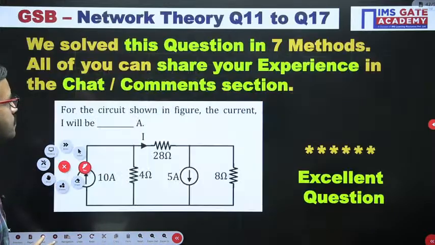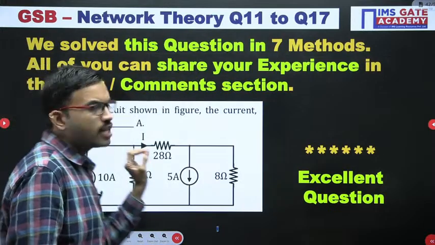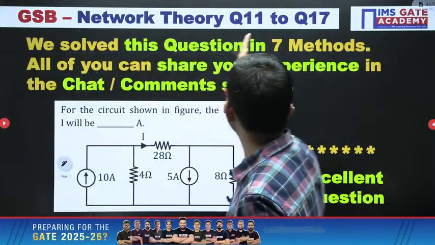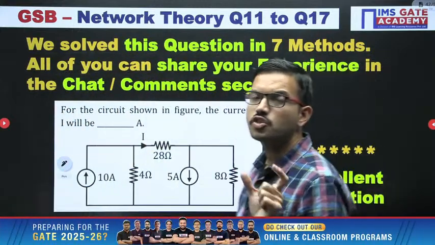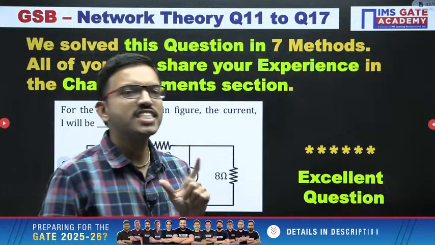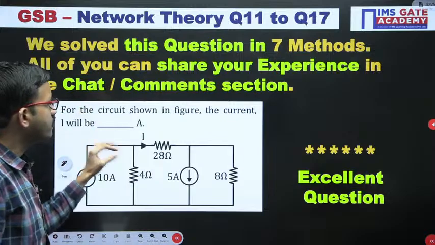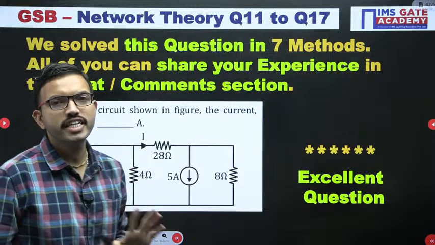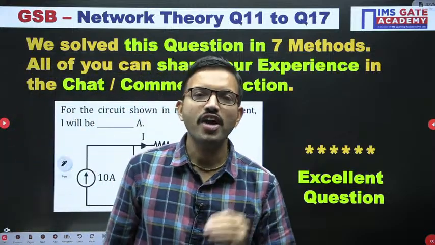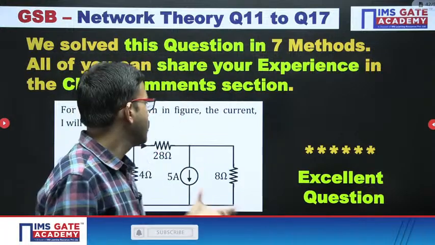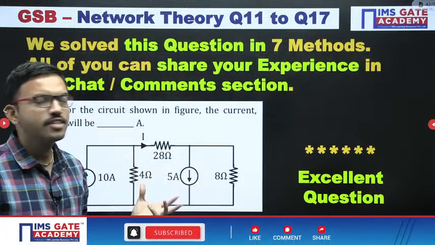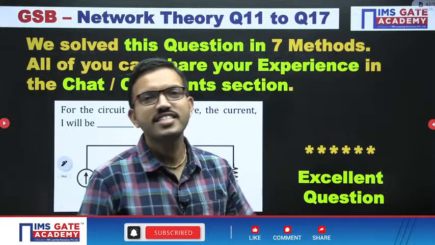If you observe from question number 11 to question number 17, that means a total of 7 questions, I have considered the same circuit, and we are finding the current flowing through the 28 ohm resistor. Have you ever thought that this circuit can be solved in 7 methods?